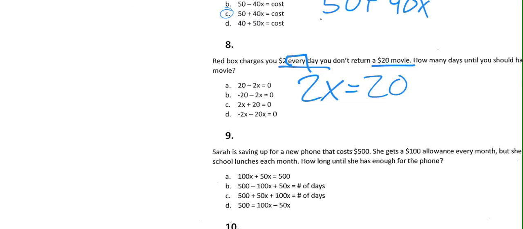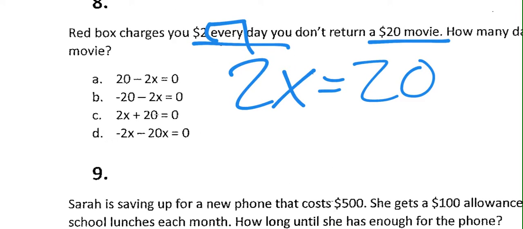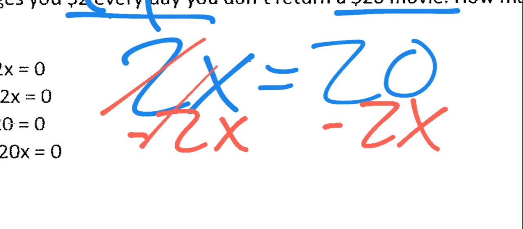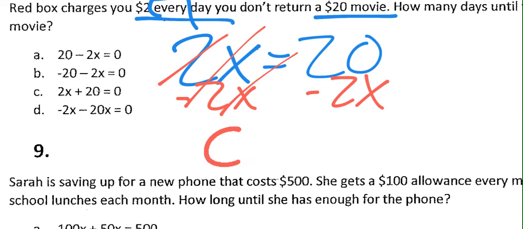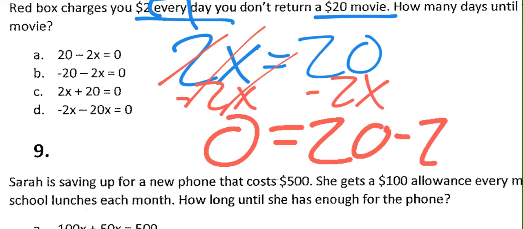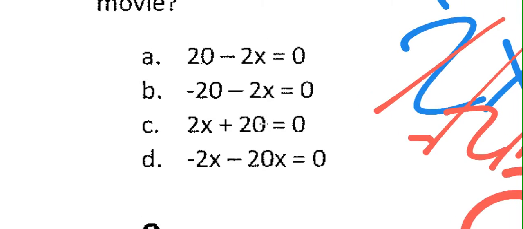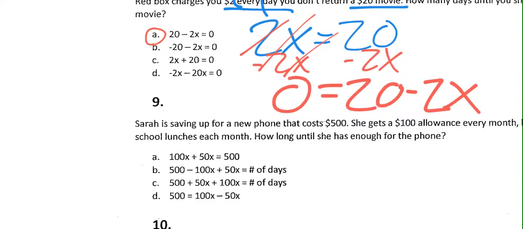Unfortunately, I don't know what I was thinking at the time, but I did not put that as an answer choice. So really what you can do on this one is you can do a little bit of algebra if you want to. You can do minus 2x on both sides. These two cancel out, and I'm completely done with that side, but that means that there's nothing there. So we are going to have 20 minus 2x, because we can't actually subtract those. Don't start thinking that it's 18. So the 20 minus 2x is what we were looking for, so it is A on that one.